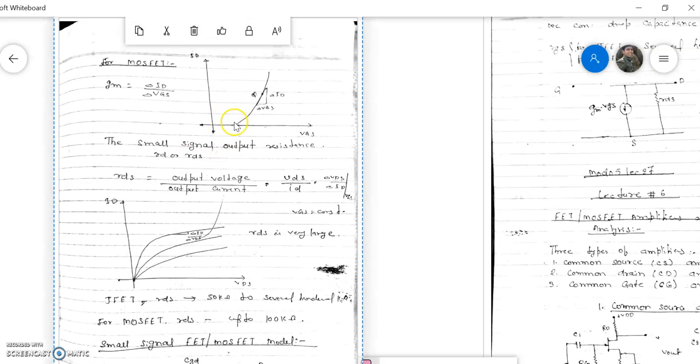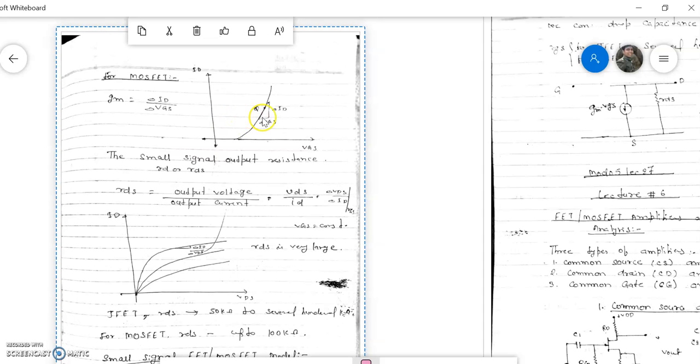Now this is the transfer characteristics of the N-channel enhancement type MOSFET. From this graph, we can also calculate the value of transconductance. The slope of this graph is called the transconductance, meaning Gm equals change in drain current with respect to the change in gate to source voltage when VDS is constant.